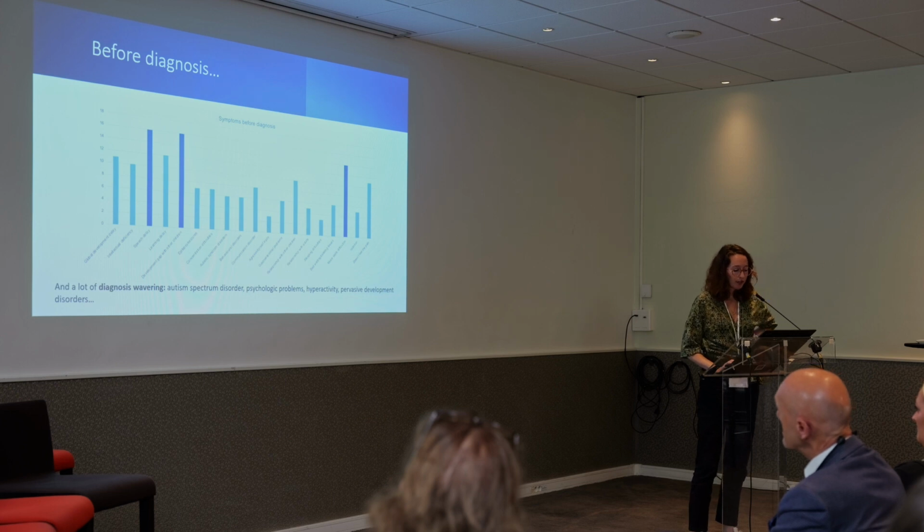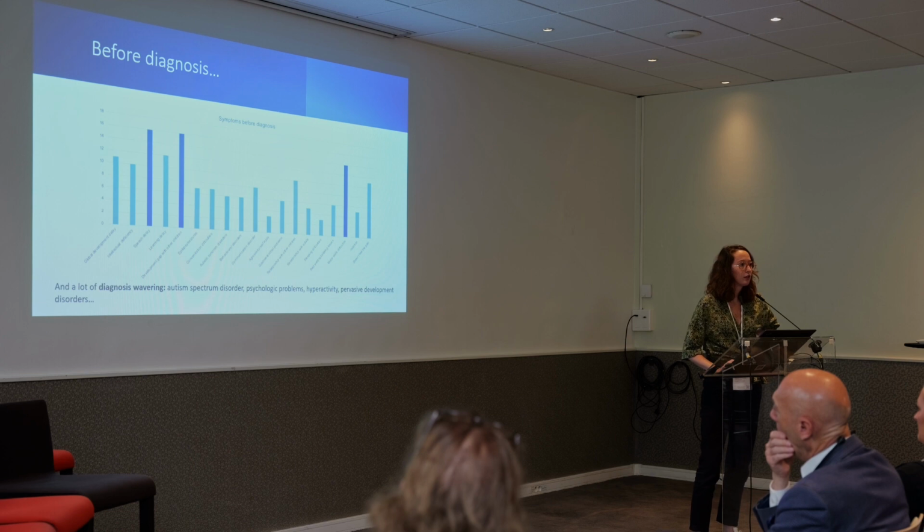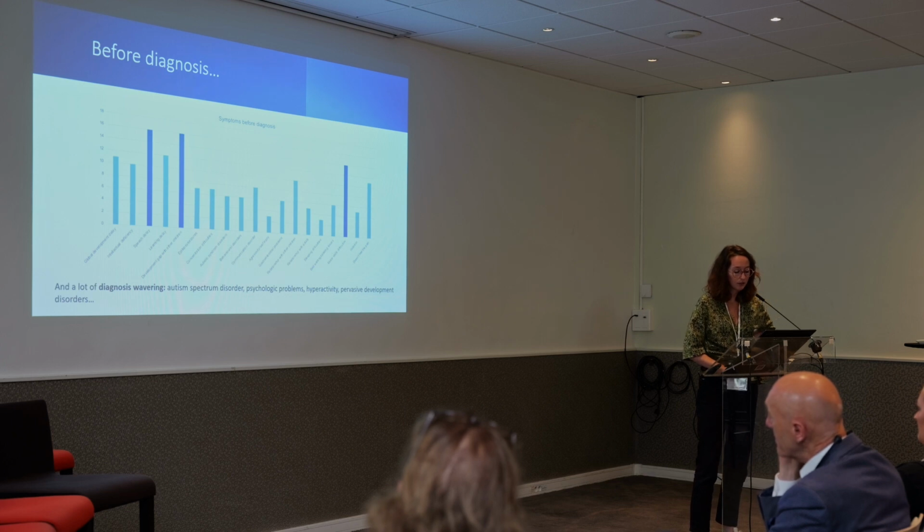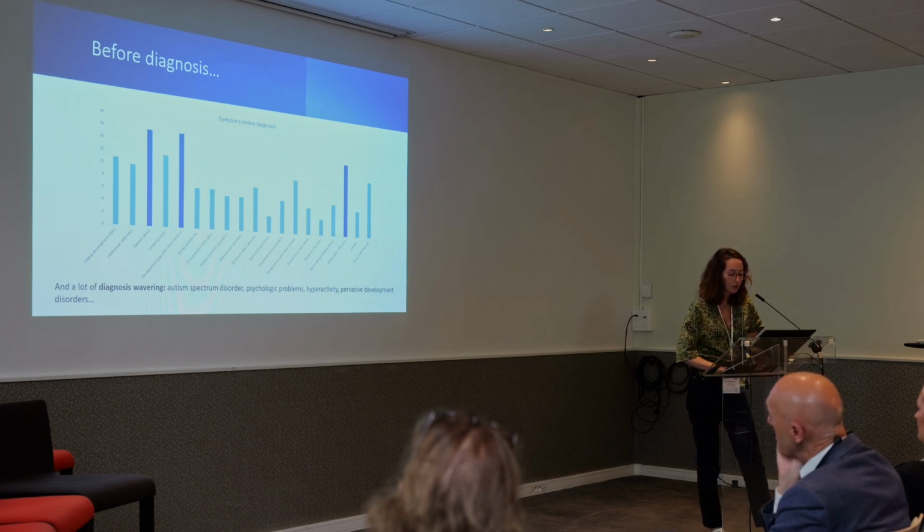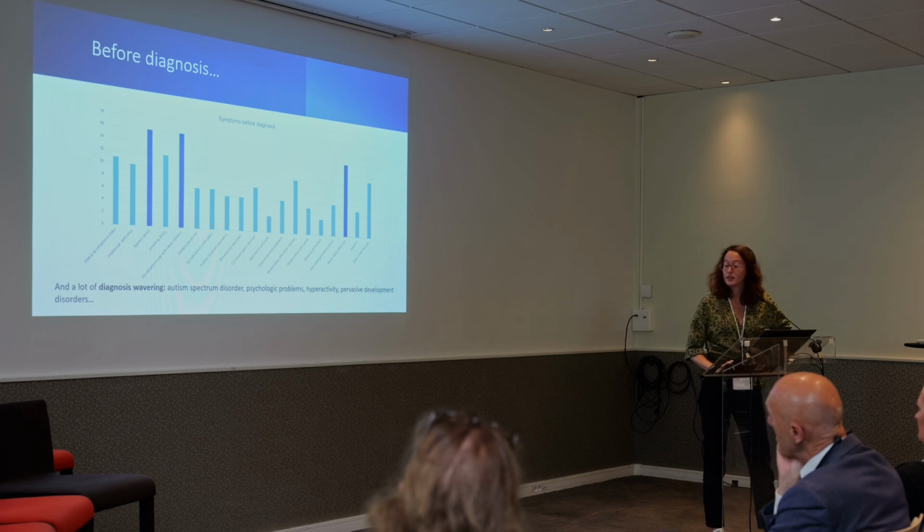If we have a closer look at the symptoms noticed by parents before diagnosis, we can see that there are a lot of them. I'm not going to cite them all, but they range from global to specific developmental delay, relationship issues, motor difficulties, behavior problems, epilepsy, sleeping disorders, not feeling pain.